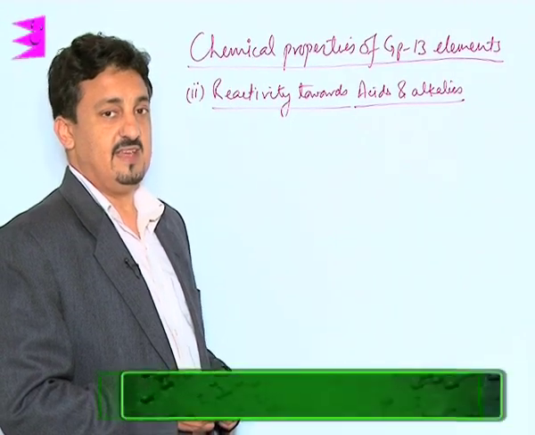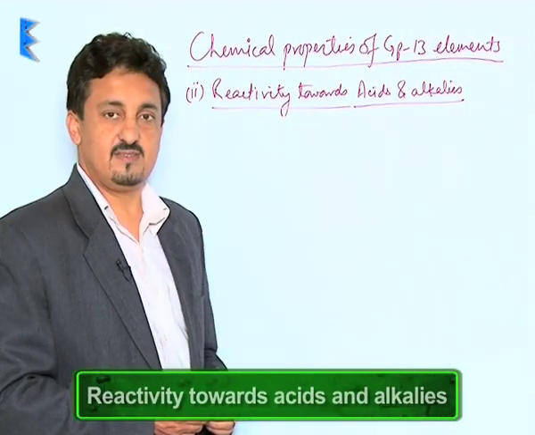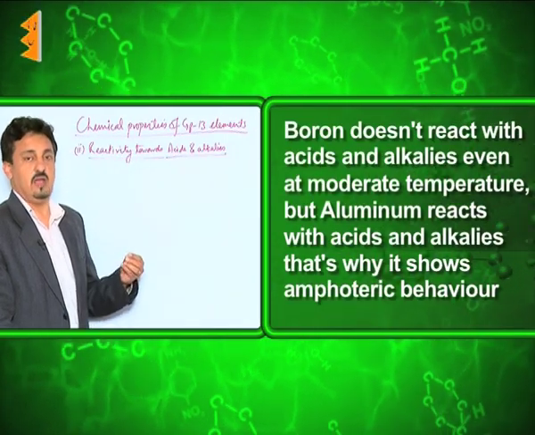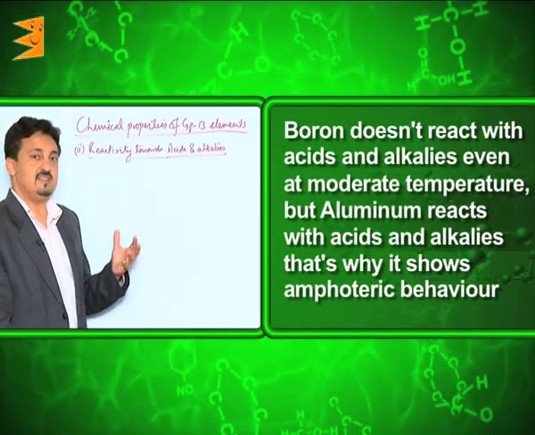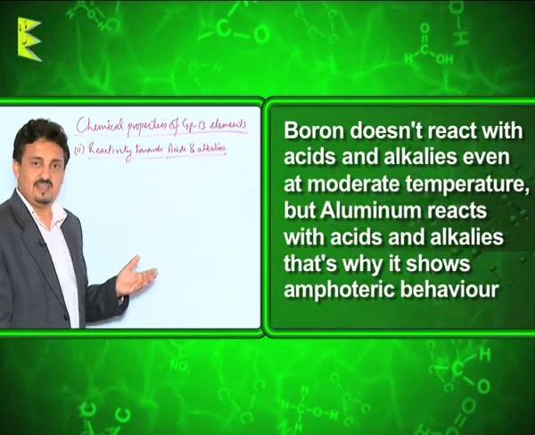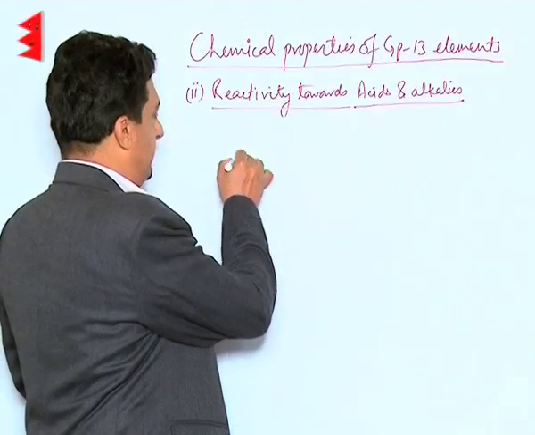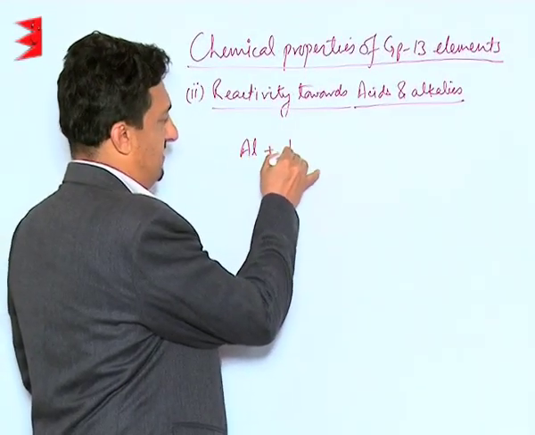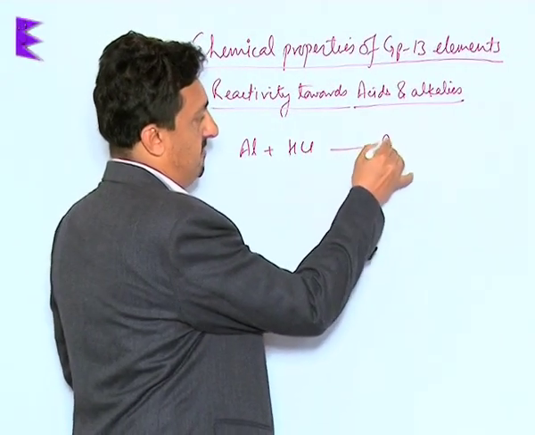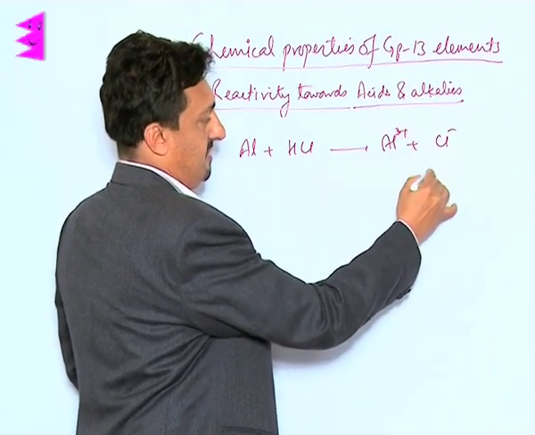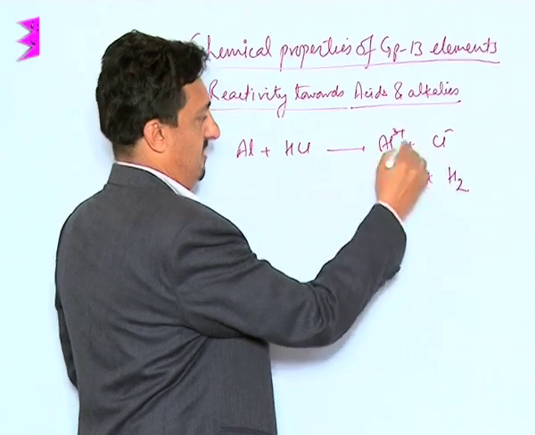Now let us see their reactivity towards acids and alkalis. Boron doesn't react with acids and alkalis even at moderate temperatures. It is aluminium which reacts with both acids and alkalis, and that's why it shows amphoteric behavior. When treated with hydrochloric acid, aluminium gets oxidized to Al3+, forms chloride and leads to the formation of hydrogen gas.